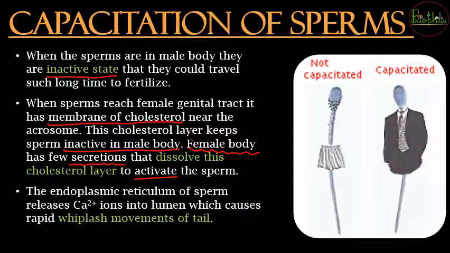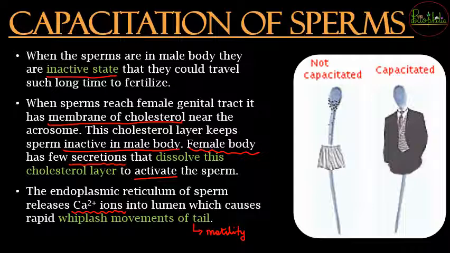And now there are going to be endoplasmic reticulums जो sperm के पास होंगे, and these are going to release calcium ions, और calcium ions जैसे ही lumen में release होंगे, there will be rapid whip flash movements. So बहुत जोर जोर से tail के movements होंगे, and because of the tail movements in the sperm there is going to be motility, a high speed motility.